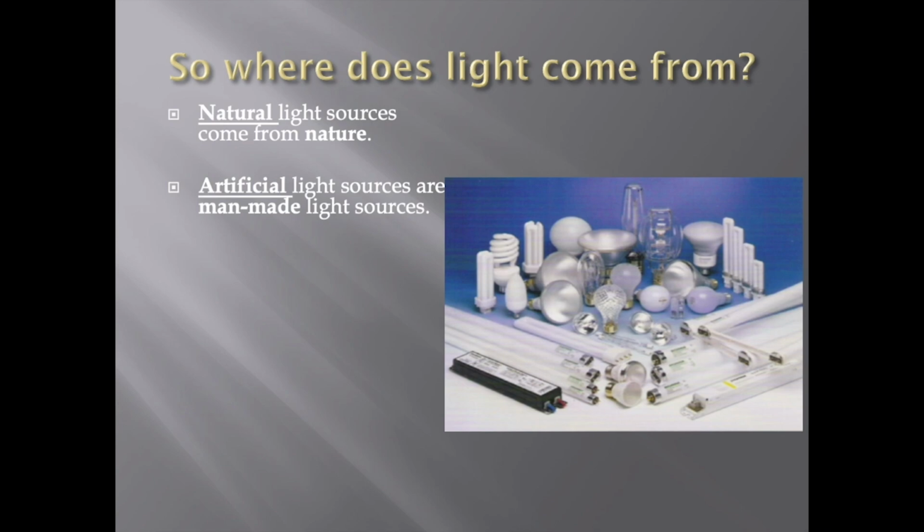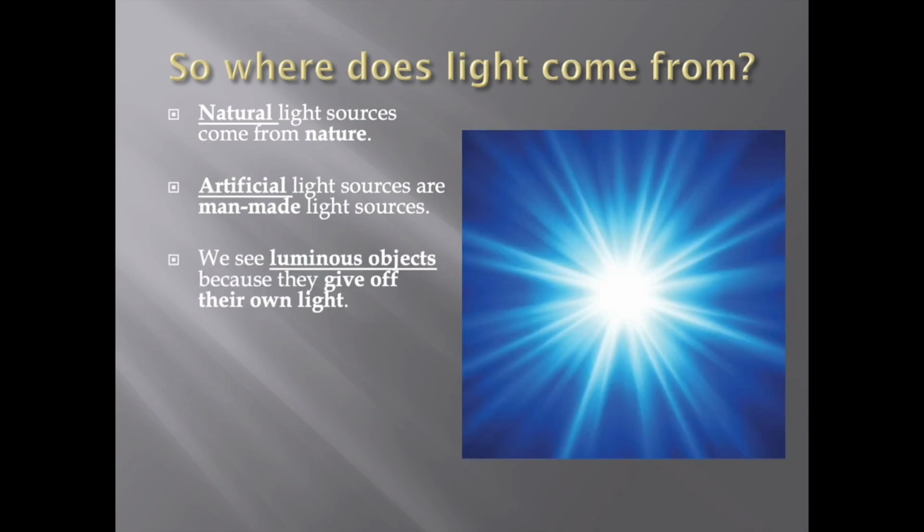Artificial light sources are man-made light sources. Light bulbs are the best example of that. We use light bulbs all the time, right? So artificial or man-made light sources. When we say something is luminous, it means it gives off its own light. So luminous objects give off their own light, like a light bulb, the sun, or something bioluminescent, right?